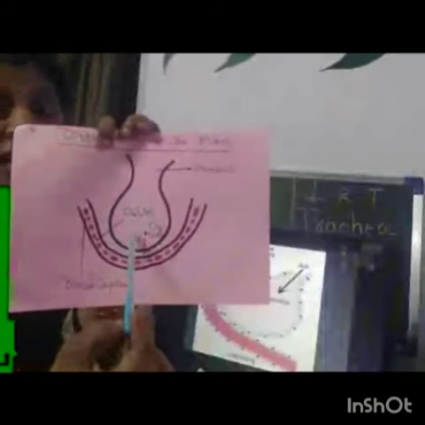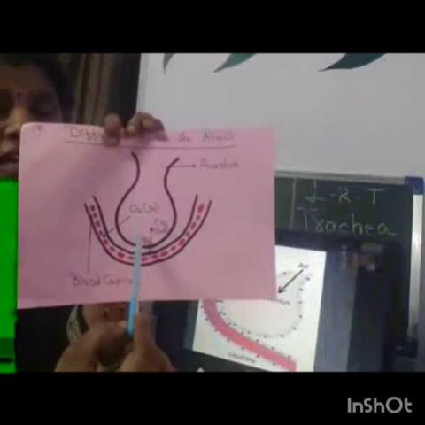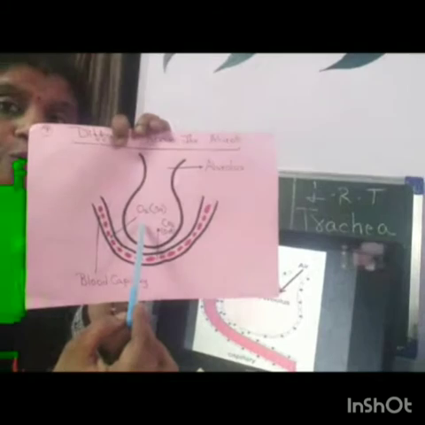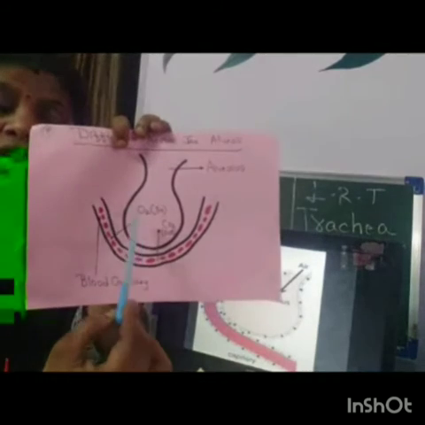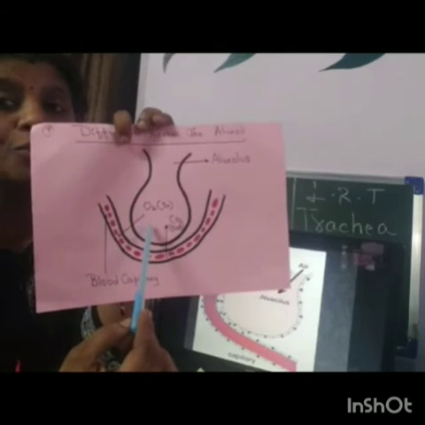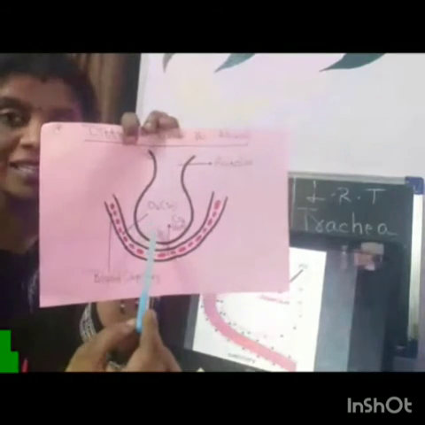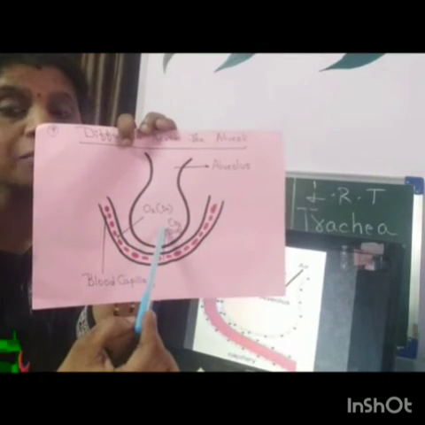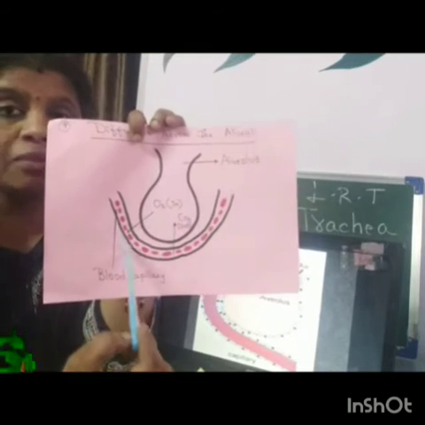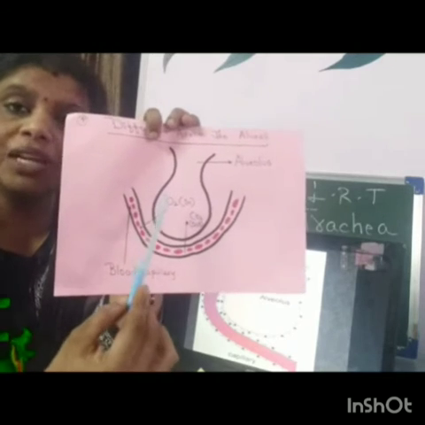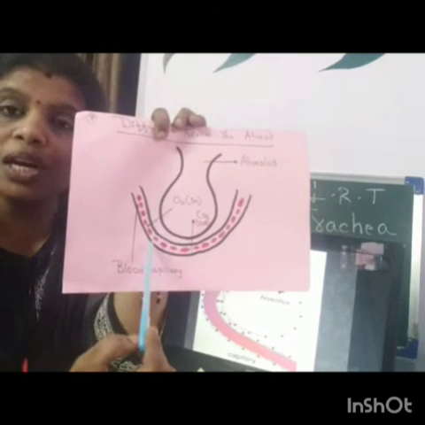From where did oxygen come? We inhaled the gas. When we inhaled the air, oxygen entered through the nose, pharynx, larynx, trachea, bronchus, bronchiole, and entered into the alveoli. Understanding? So in the alveoli, the concentration of oxygen is maximum, and in the blood vessel, the concentration of oxygen is lesser. So diffusion is from a region of higher concentration to a region of lower concentration.